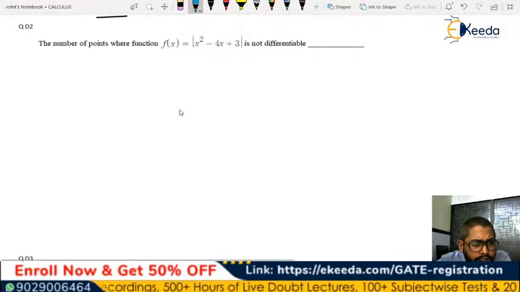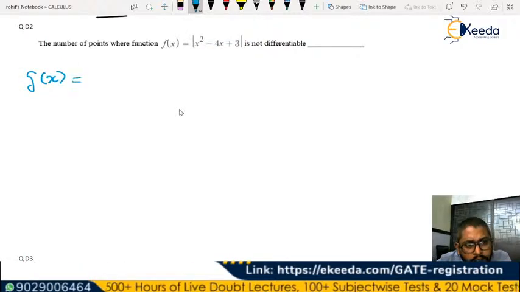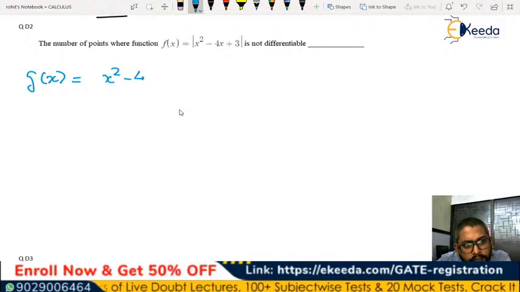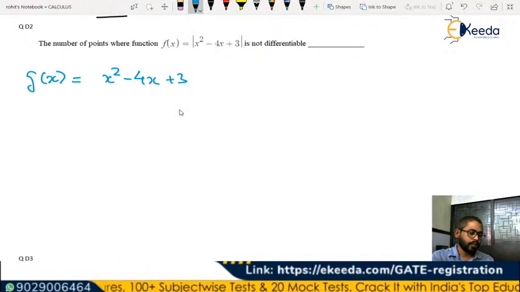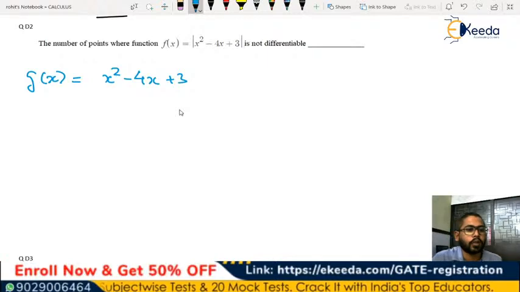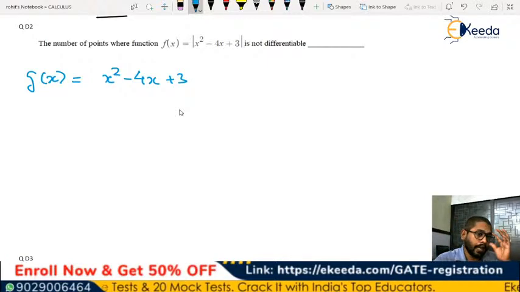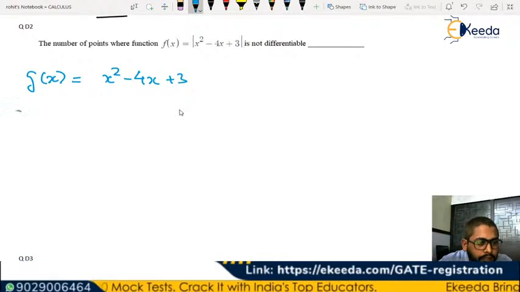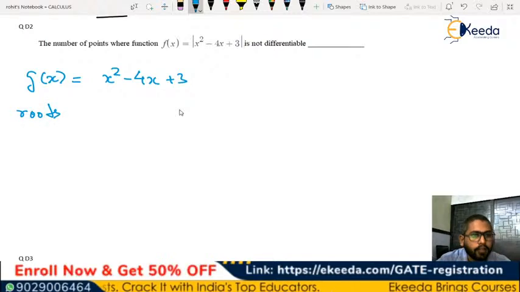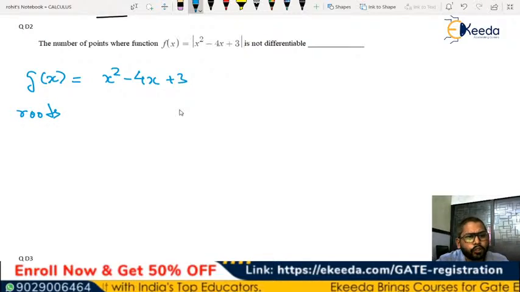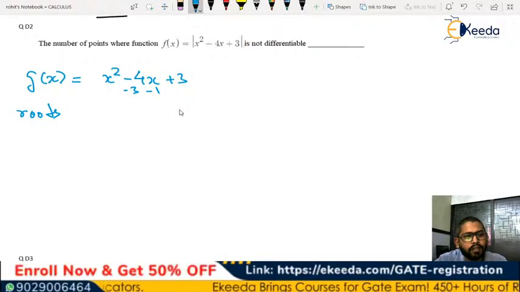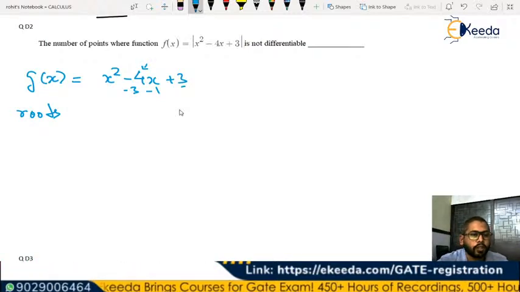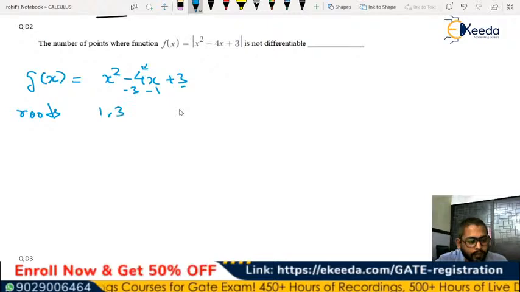First of all, let's talk about a function g of x, which is x square minus 4x plus 3. So this is a second order function, or you can say quadratic function. And of course, you can also find the roots. You can tell me the roots. They are going to be minus 3 and minus 1, since minus 3 into minus 1 gives you 3, and minus 3 plus minus 1 gives you minus 4. So the roots are 1, 3.